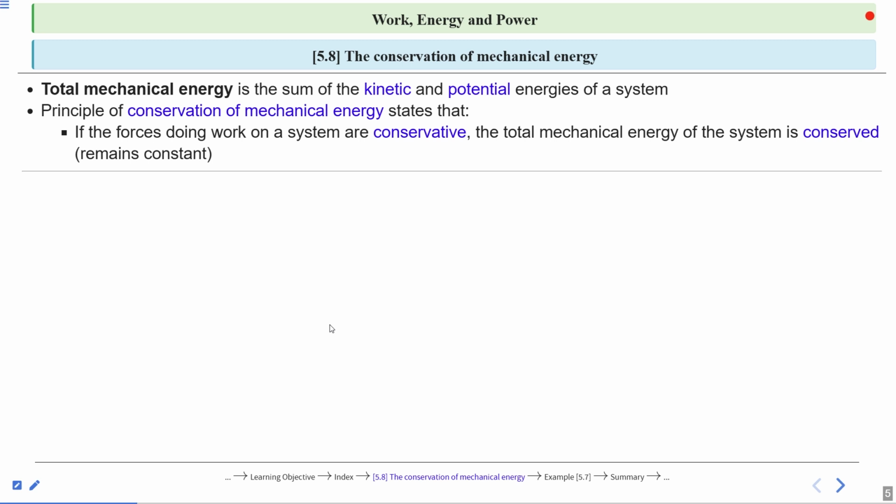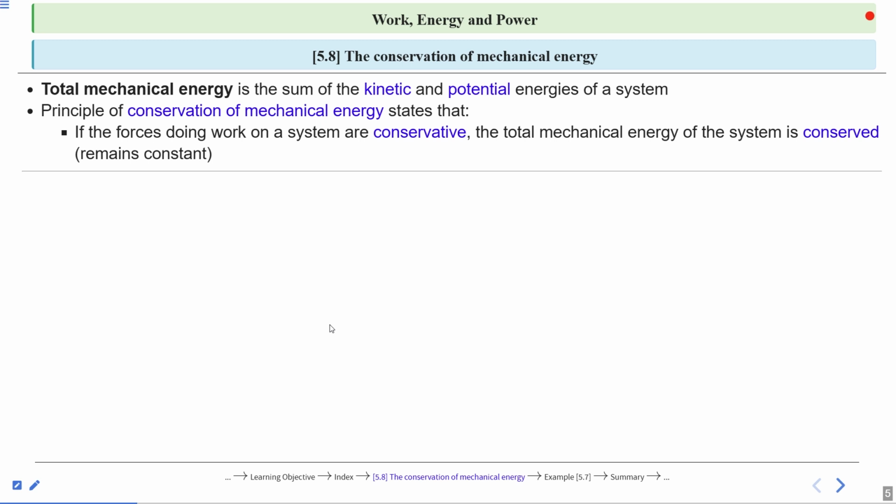It means, if the force is conservative, the total mechanical energy of the system is conserved. If only conservative forces like gravity or spring force are acting on a system, then total mechanical energy remains constant.